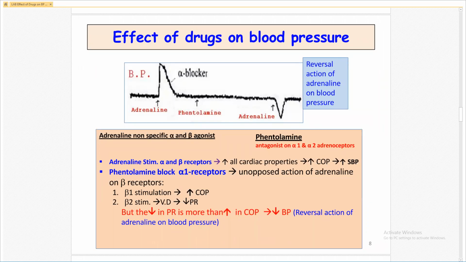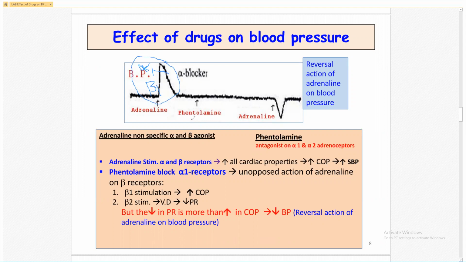Adrenaline increases the blood pressure, as we discussed before, by alpha 1 and beta 1. But most of the activity is due to alpha 1, because it causes vasoconstriction, increase in peripheral resistance, increase in blood pressure. So this activity is due to alpha 1.